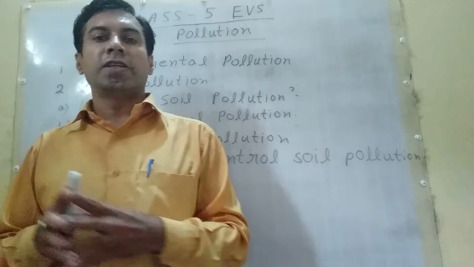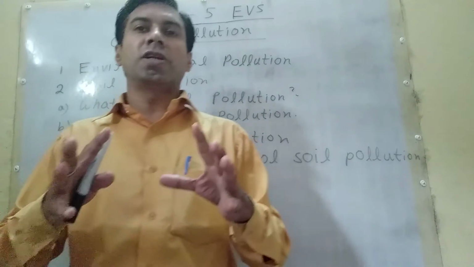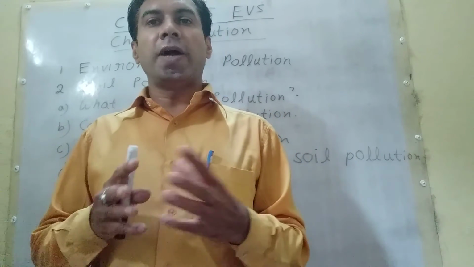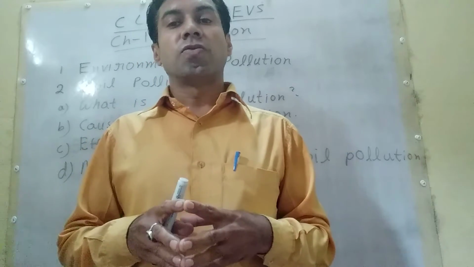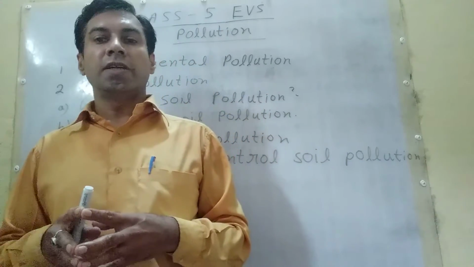Household and industrial waste should be divided into biodegradable and non-biodegradable waste and then disposed of. Jute bags should be used instead of polythene bags.